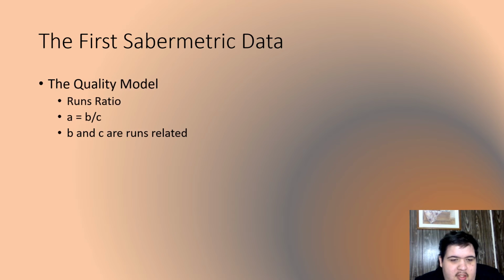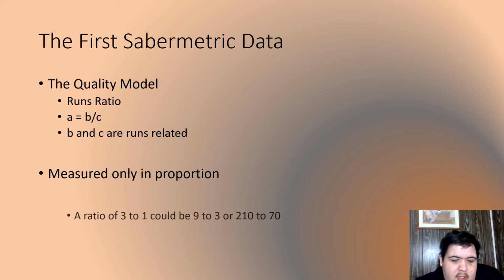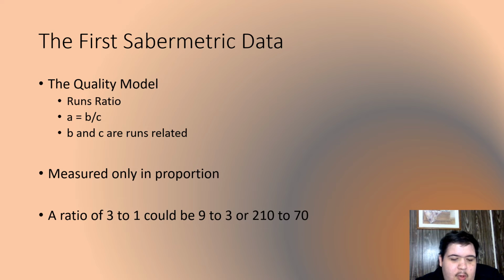The first sabermetric data used was the quality model. This had a runs ratio based theory about it, where A equals B over C, where A is the runs ratio, B is the runs received for a team, and C is the runs allowed by a team. This is only measured in proportion, and a ratio of 3 to 1 could actually be 9 to 3 or 210 runs gotten for the team against 70 allowed. It's not a true measure of what they actually had, it's just a proportion base.